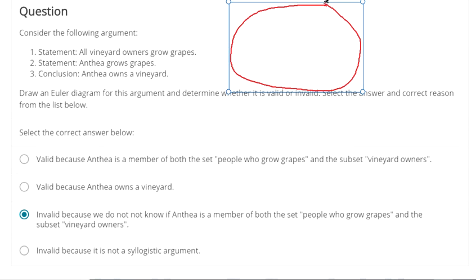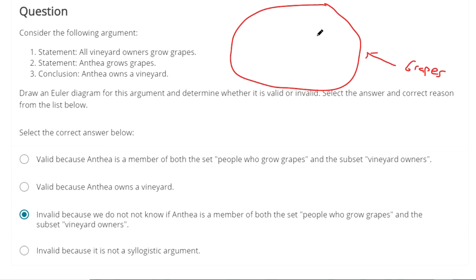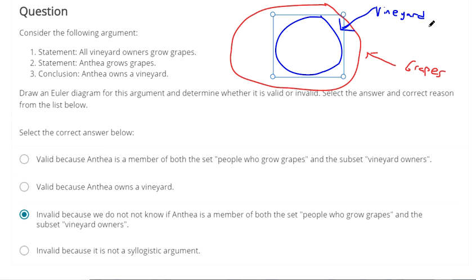Growing grapes is the broader circle, because inside of it should be all vineyard owners. Right, all vineyard owners grow grapes. So the entire circle of vineyard owners needs to be encircled by people that grow grapes. Anthea grows grapes. So that means Anthea could be in a few different places here. Anthea could be here, or Anthea could be here. We don't know which one.